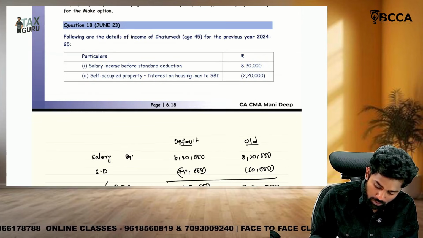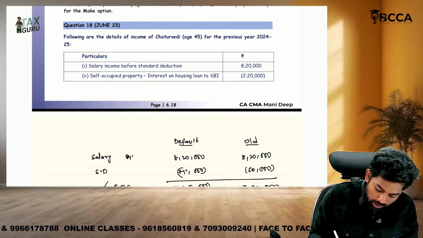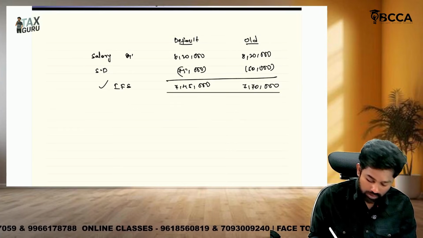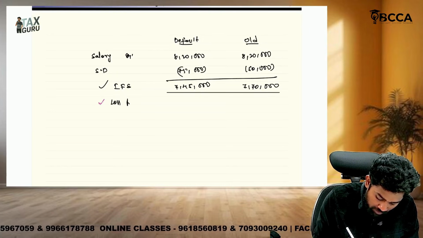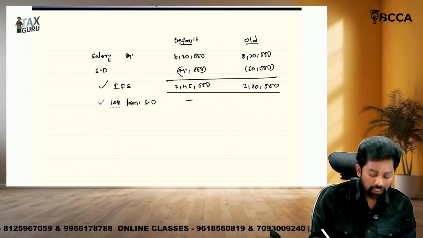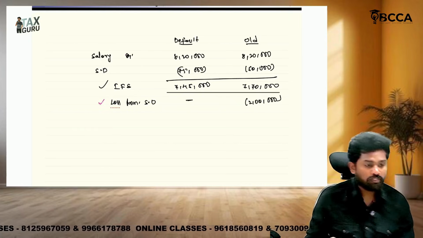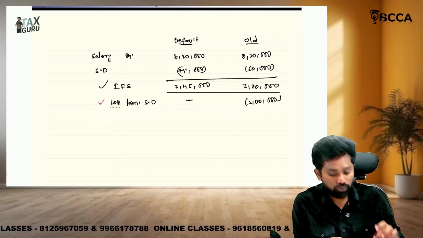Then, sir, next is self-occupied property. The loss from self-occupied property is not eligible for set off under the new regime. Here it is not eligible for set off. Here you could set off up to how much? 2 lakhs. Even the 2,20,000 inter-head set off is possible only to an extent of house property loss of 2 lakhs only.